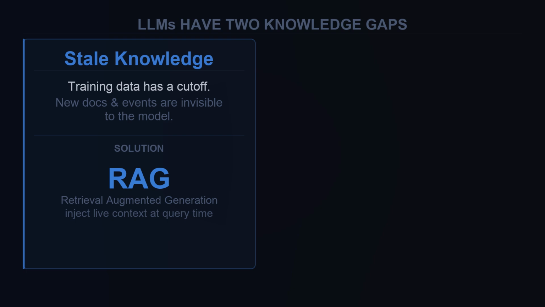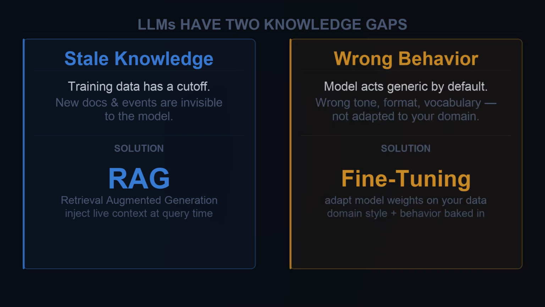Large language models have two distinct gaps. The first is stale knowledge. Training data has a cutoff and new documents are invisible to the model. RAG solves that. The second gap is wrong behavior. The model sounds too generic for your domain. That's where fine-tuning comes in.